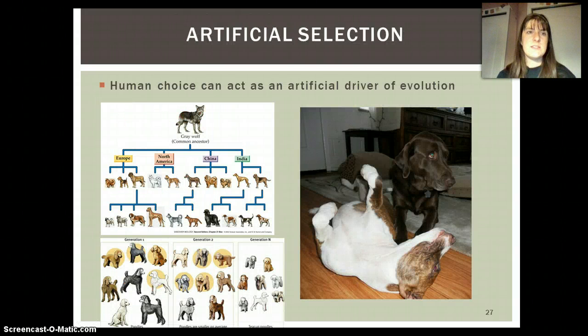The other place we can start to see evolution occurring a lot is with artificial selection. So artificial selection is when human choice acts as the driver of evolution. Dogs are a great place to look at this. So we started with a gray wolf as the ancestor of all dogs, and then different dogs were selected for, and over time we end up with incredible diversity of dogs.